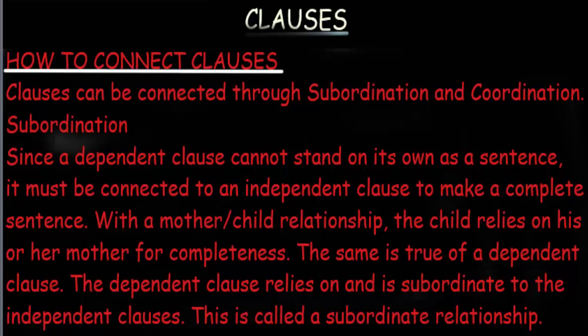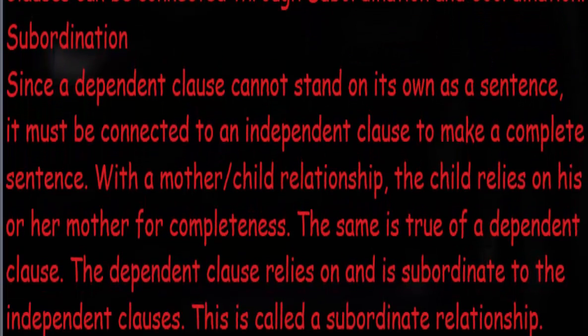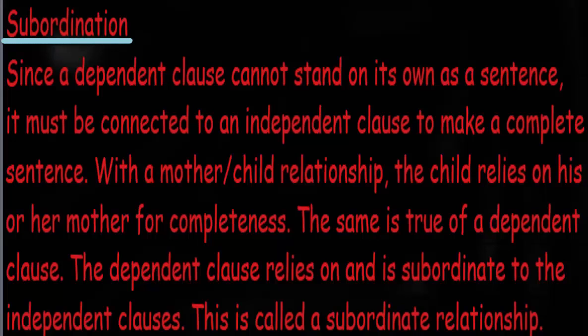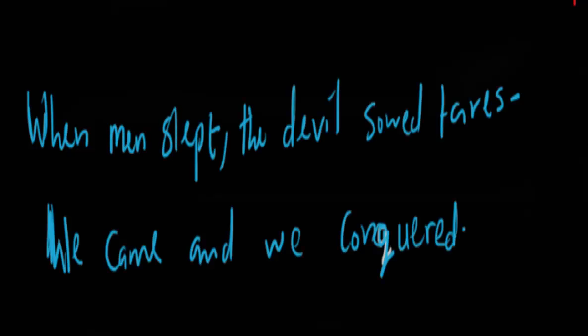Okay? Clauses can be connected through subordination and coordination. Subordination: since a dependent clause cannot stand on its own as a sentence, it must be connected to an independent clause. Okay? For example, if we have when men slept, okay? We came and we conquered.